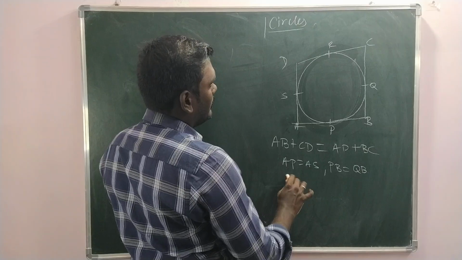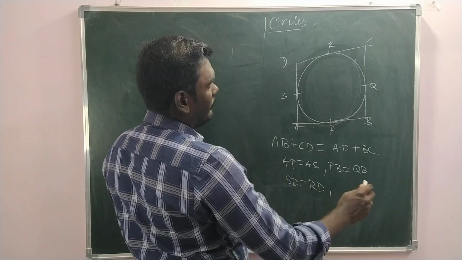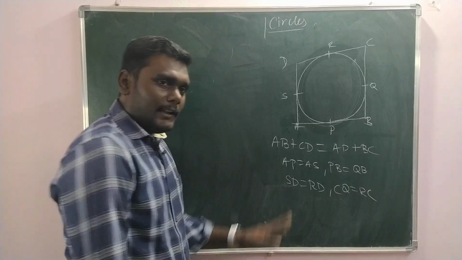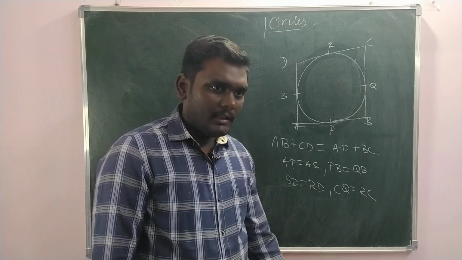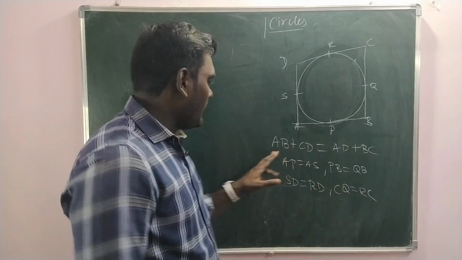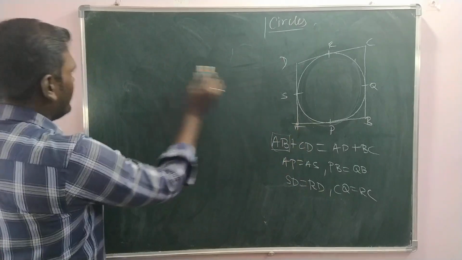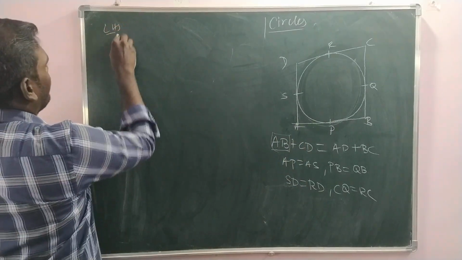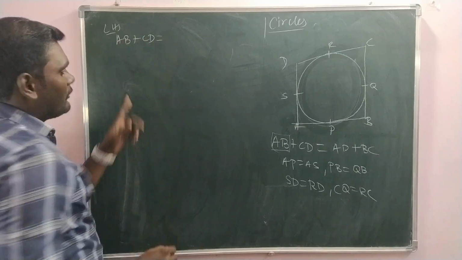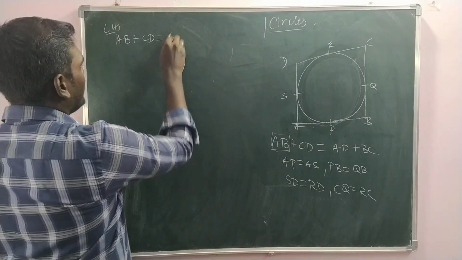And then here SD is equal to RD, and CQ is equal to RC. As per our rules you can write this. But while writing, you have to start from any one side. So I am starting from the LHS. AB plus CD I am going to write. So AB can be written as AP plus PB.